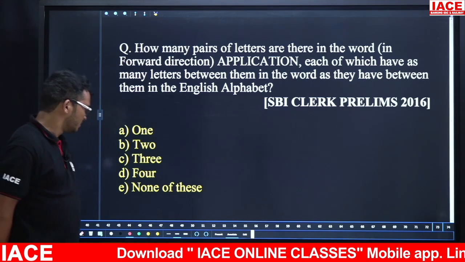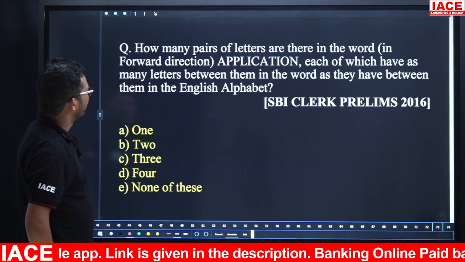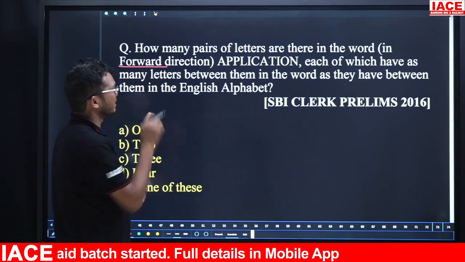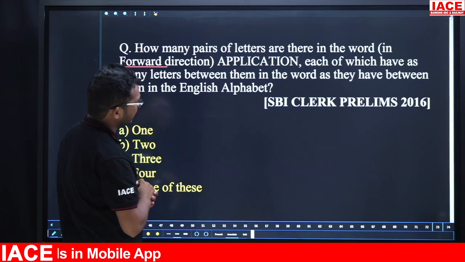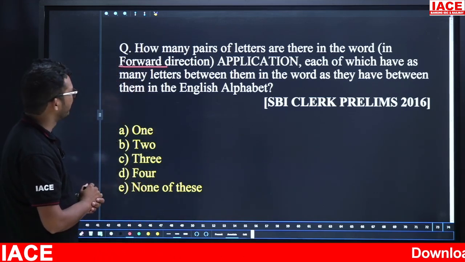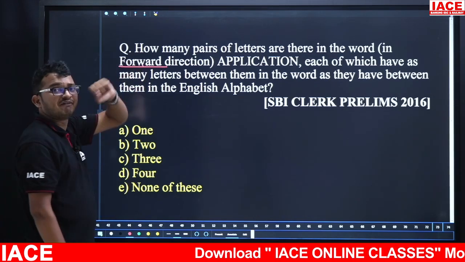Yes, time up. So take here given one. How many pairs of letters are there in the word, in forward direction? Friends, here they want only forward direction. So here the given word is application, each of which has as many letters between them in the word as they have between them in the English alphabet. But here the given condition is only forward direction.